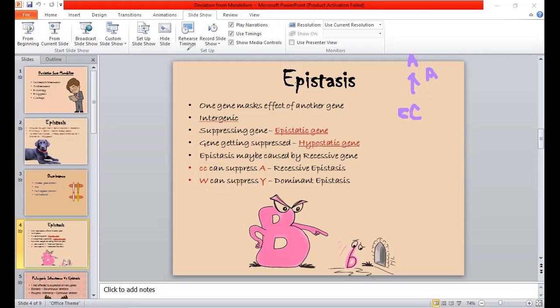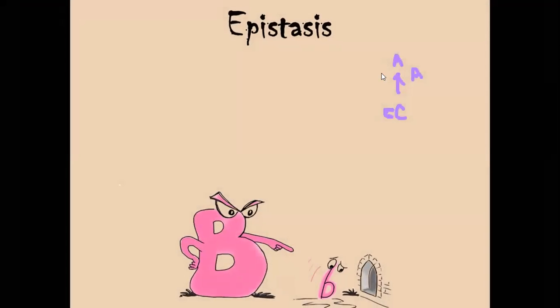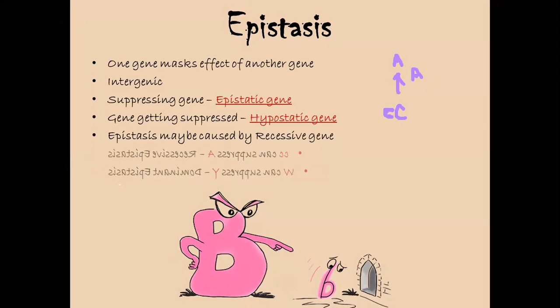So basically, we would say that they shouldn't have done that, right? What would happen is that these two boys would be called epistatic. So these two genes would be called epistatic, and the genes that are getting suppressed would be called hypostatic genes.